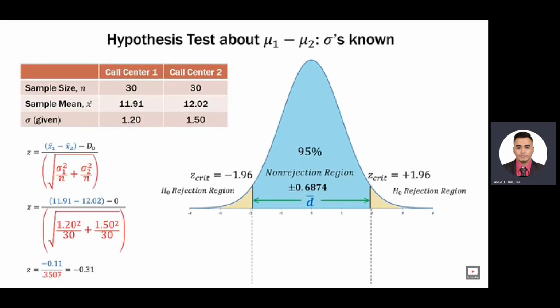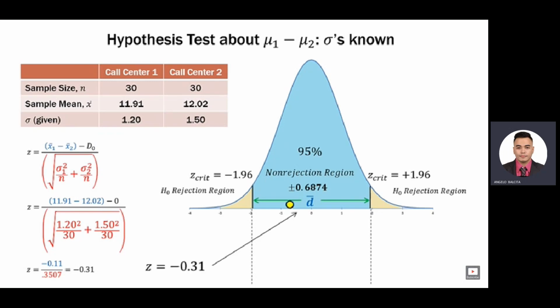So this is everything we had from the previous slide. I just transferred it over so we can see how everything fits together. So we have our distribution here. We have our z criticals, plus or minus 1.96. That's everything we had before. Therefore, in the tails, that's our rejection region. In the middle, it's our non-rejection region. So we need to see where our test statistic falls in this sampling distribution.